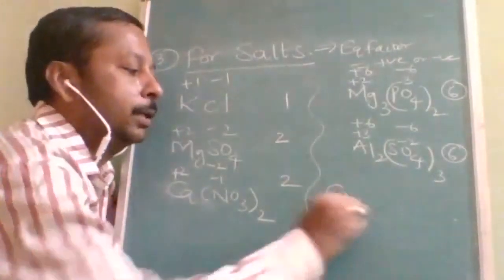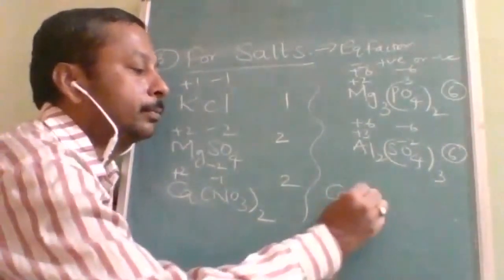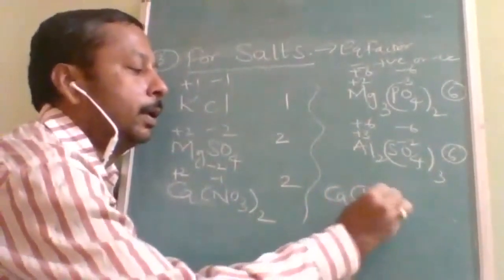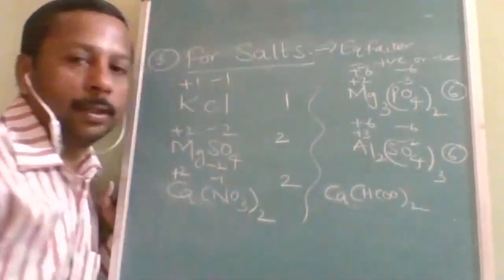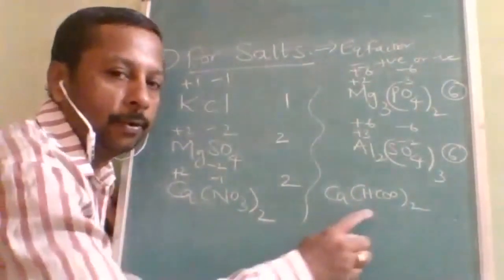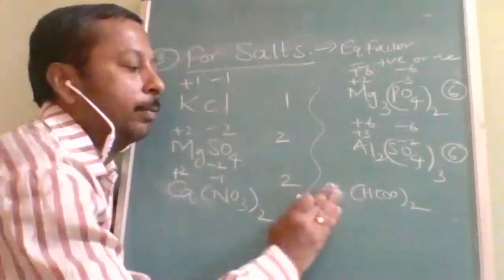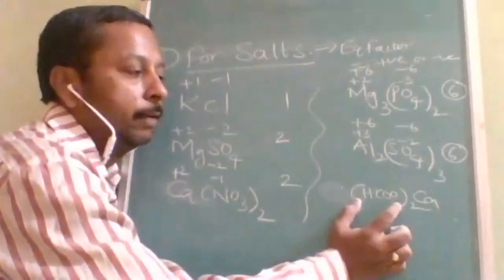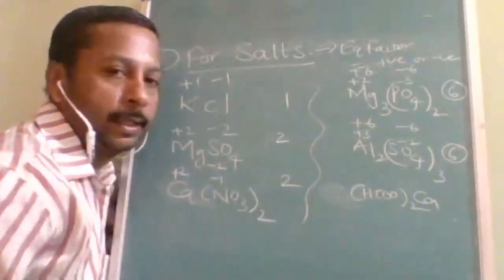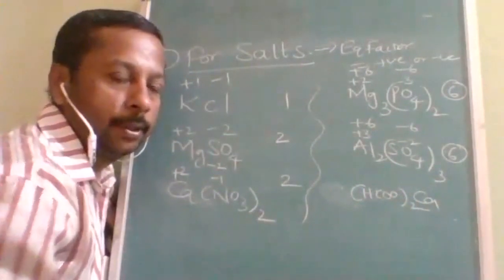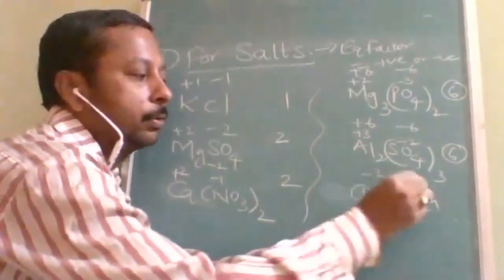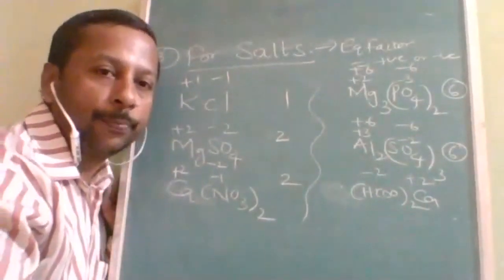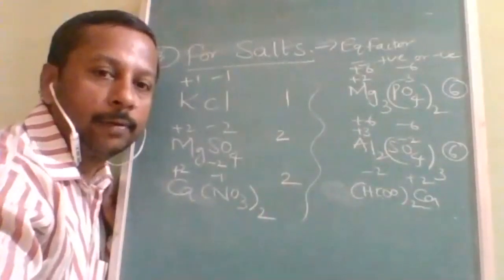Let us take another example of Ca(HCOO)2, calcium formate. Sometimes it is written like this. Actually the negative part should be written on the right side, but to make it comfortable, it is written like this also. So here -1 into 2 is -2, and the positive is +2. So like that, the equivalent factor for salt is very easy. Next, as I told you, the equivalent factor of ions.